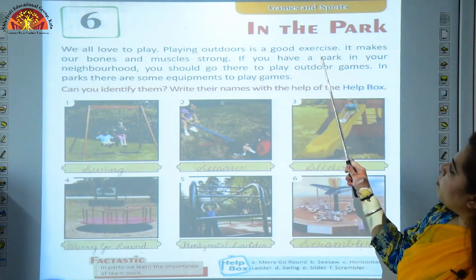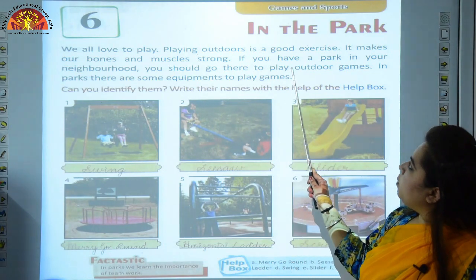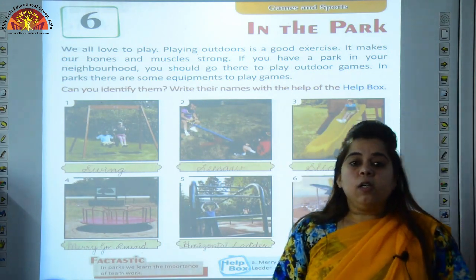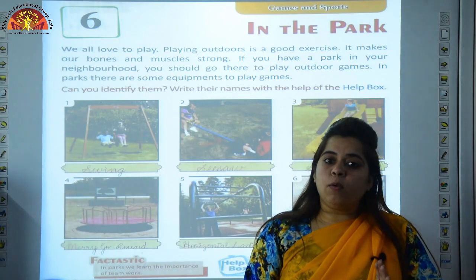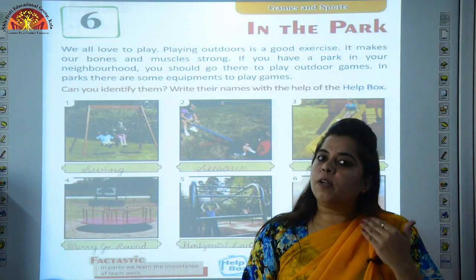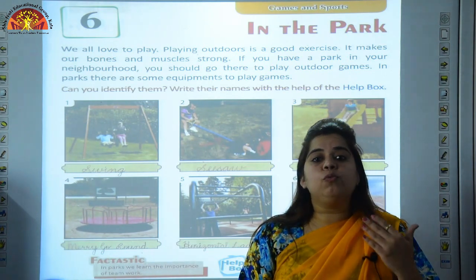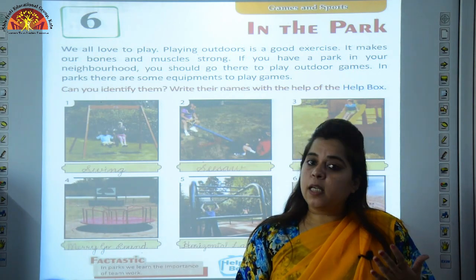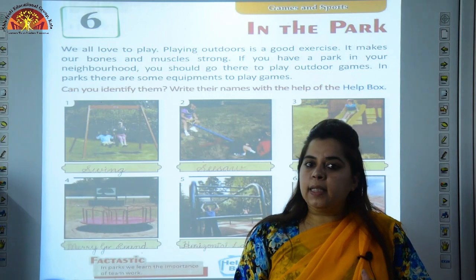If you have a park in your neighborhood, you should go there to play outdoor games. Children, what is neighborhood? Neighborhood means an area around our house. If you have a park in an area where you live, you should visit that park, you should play games, you should do walking, running and exercise with your friends because it will make you healthy.